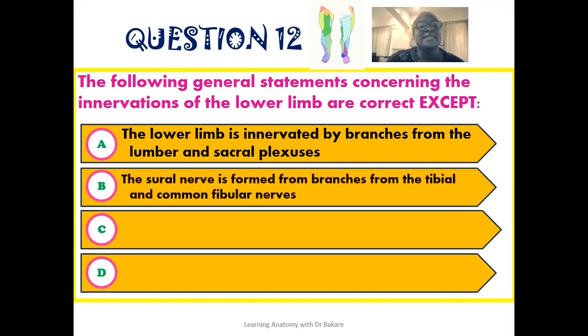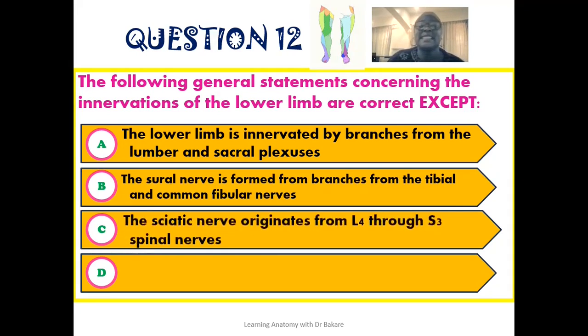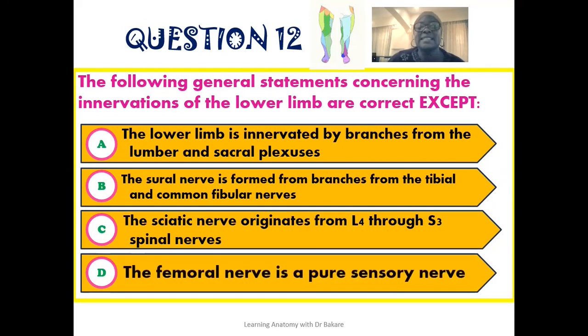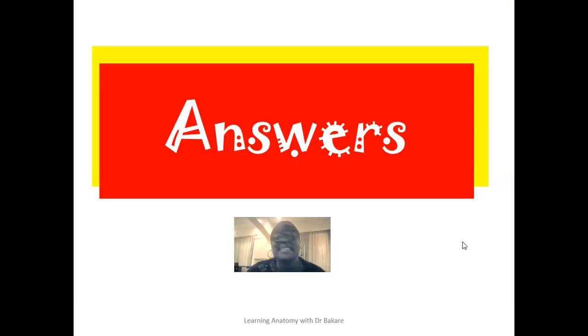Or is it that the sural nerve is formed from branches from both the tibial and the common fibular nerve? Or is it that the sciatic nerve originates from the L4 spinal nerve through the S3 spinal nerve? Or is it that the femoral nerve is a pure sensory nerve? This is the answer section, and this is where we'll be evaluating our thoughts.